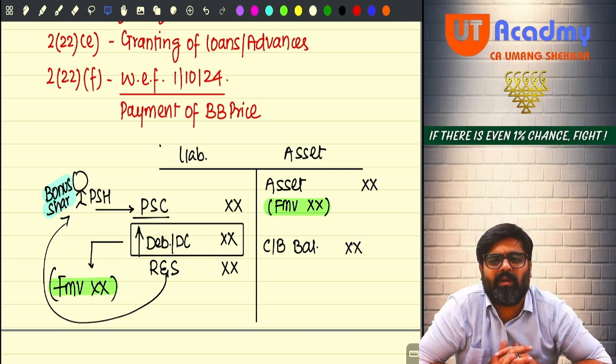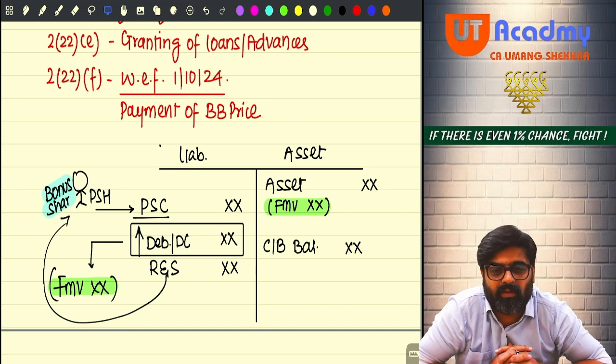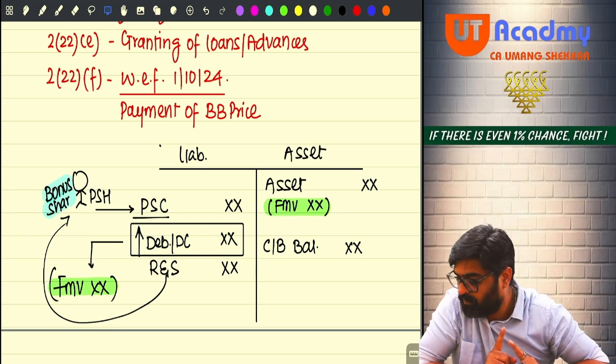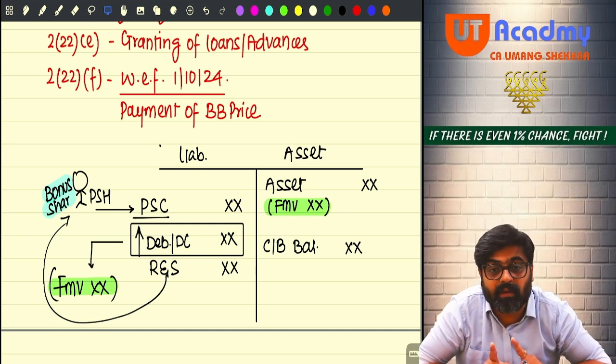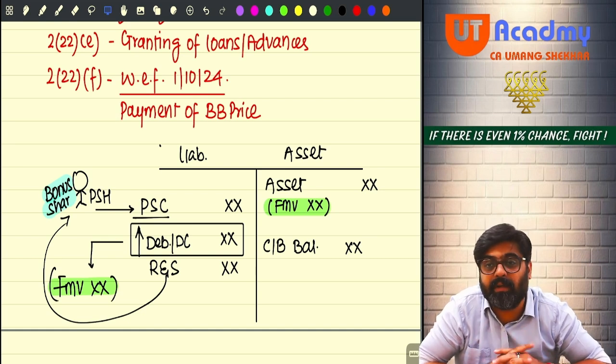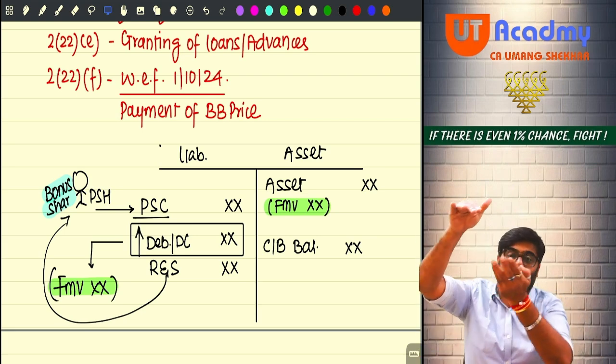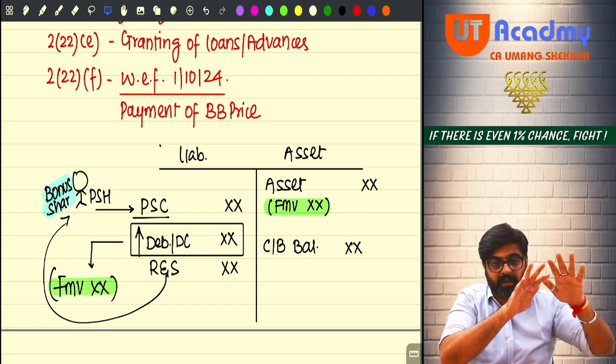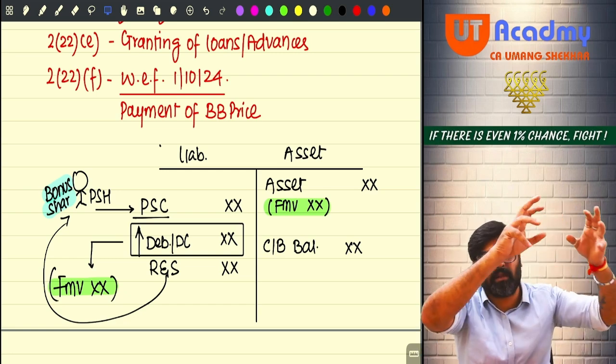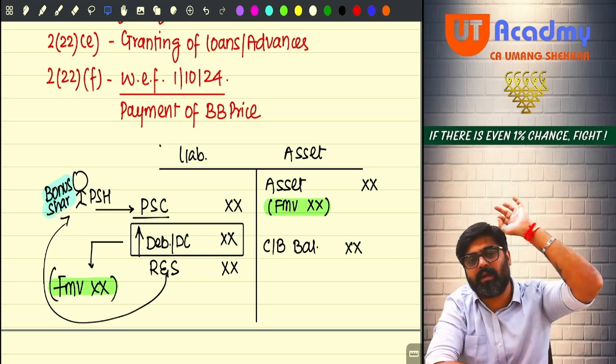You will not reduce the number, but you will reduce the face value. You may also reduce what? The number. By doing this, what will happen? Some amount will come to you. That amount which is coming to you is nothing but your deemed dividend. Some asset can also come. That asset coming to you is nothing but your deemed dividend. Because that is given to you by converting your profits into capital, reducing the capital and giving this capital in the form of cash, in the form of asset. Even that will be treated as deemed dividend.